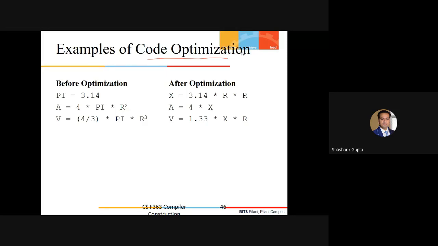Now today's agenda would be to discuss the overview of the back end phases of your compiler. When I say back end phases of the compiler, this is going to be very machine specific, where we have to take certain decisions corresponding to the underlying architecture of our machine or terminal.